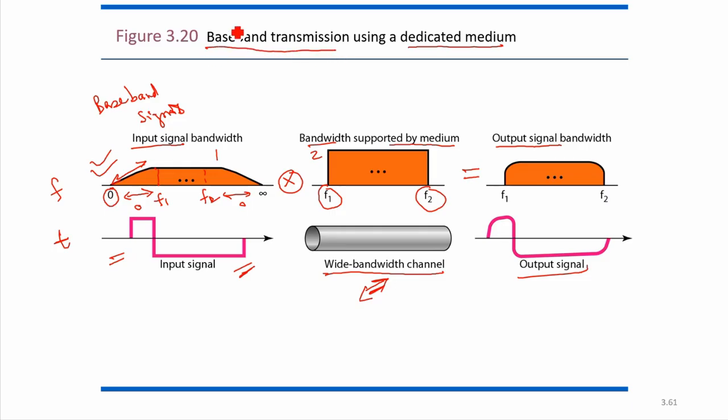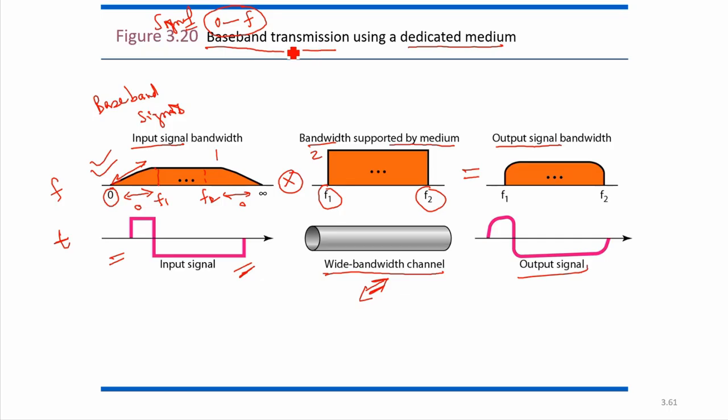Baseband transmission means the baseband starts with 0 to some frequency. So if any signal has a bandwidth starting with 0 to some frequency, then that will be considered a baseband signal basically.